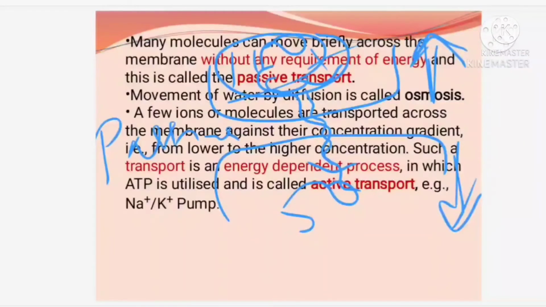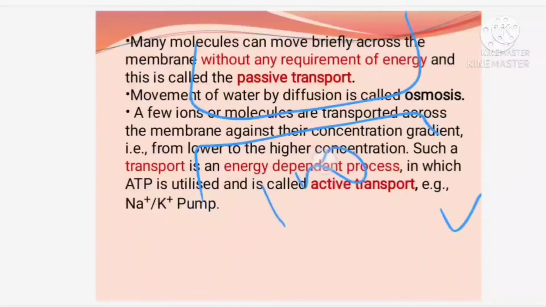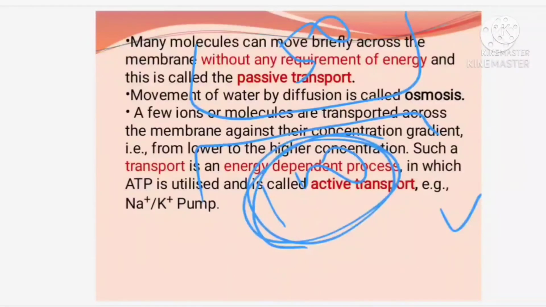Another one is active transport. What is happening in active transport? That's what we are going to see now. Active, the case is opposite. You can find this is one cell membrane and this one is another cell membrane. Here it is 100 and here it is 50. But in this cell some activities have to be carried out, for which they need more of the same molecules, okay. Now how will the molecules be moving? Molecules will be moving from a region of low concentration to a region of high concentration.